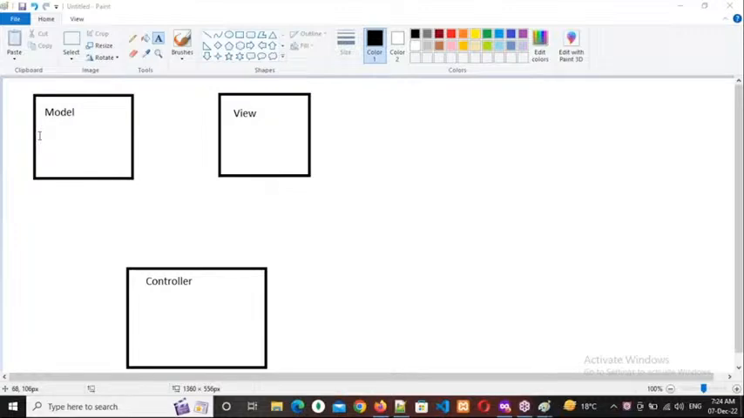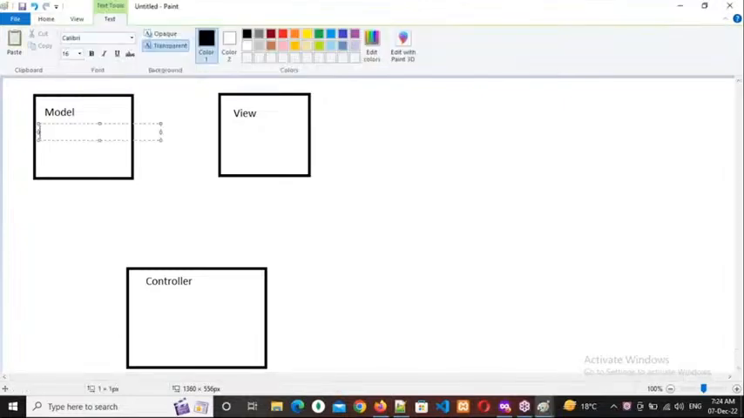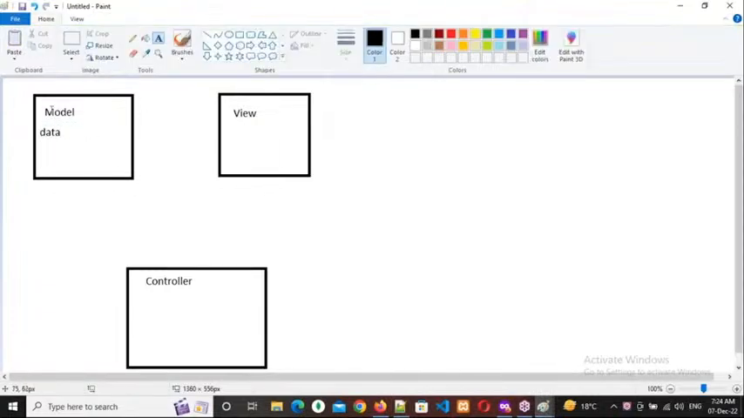So model purpose is connecting with the database and retrieving the data from the database only, data storage. Okay, so that means what is this? Dealing with data. Dealing with data, right? Model purpose is dealing with data. Okay, then what is the purpose of the view?